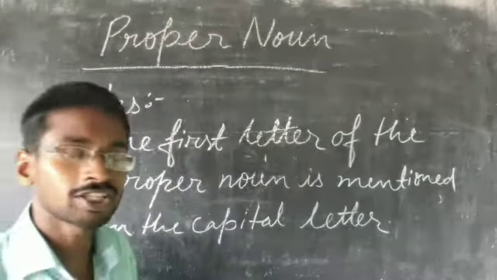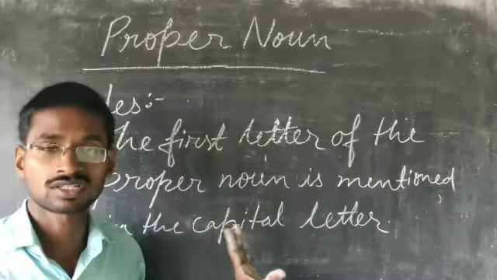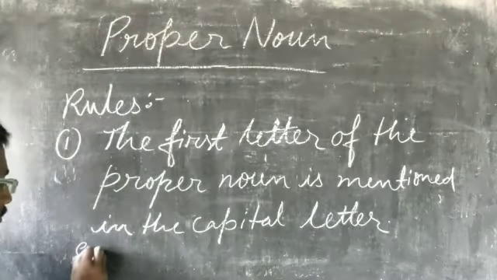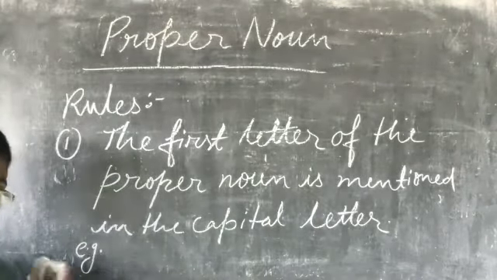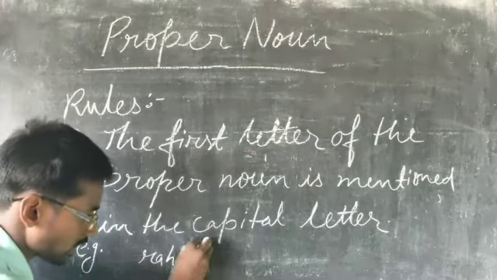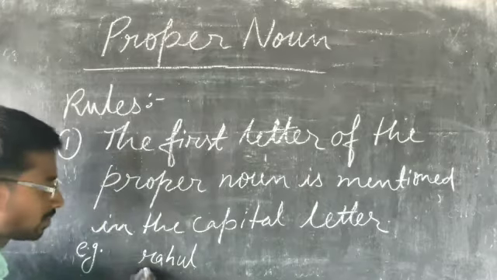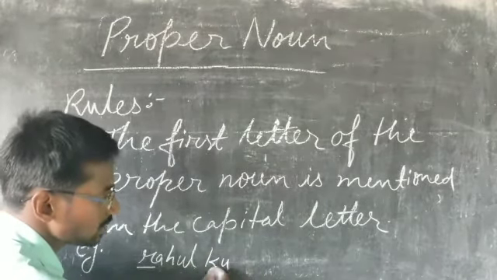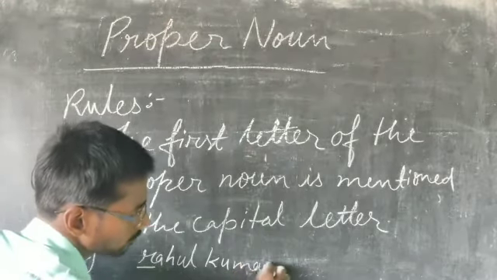So the first letter of the proper noun is written in a capital letter. As for example, if we write Rahul Kumar, R-A-H-U-L, but R is small, and Kumar, K is also small.